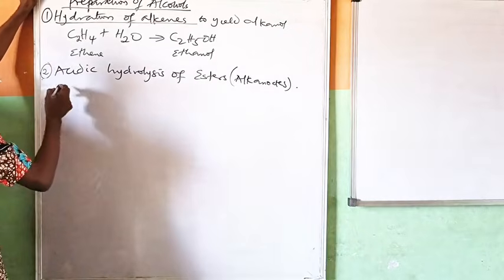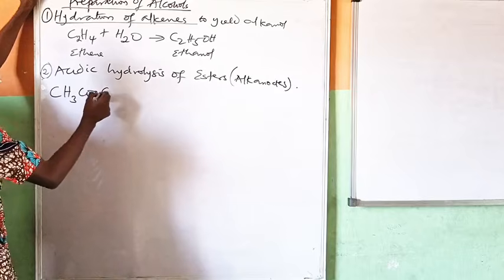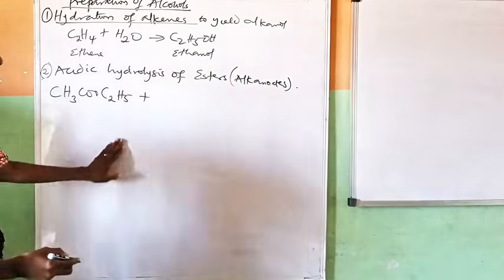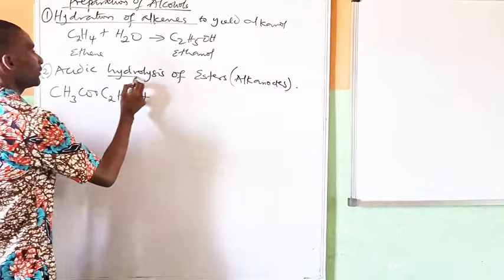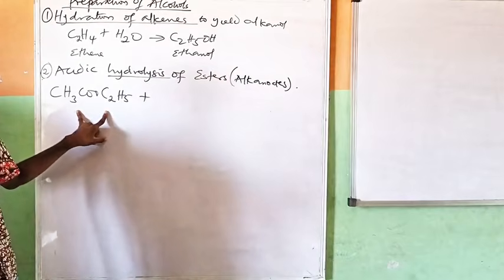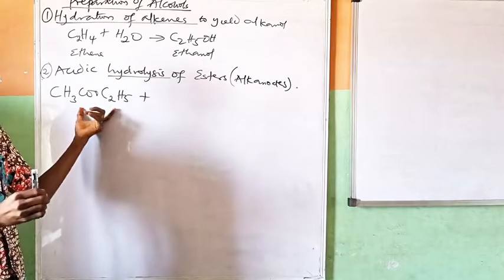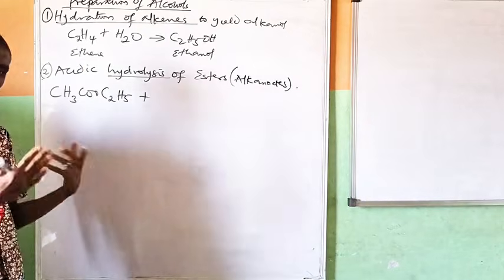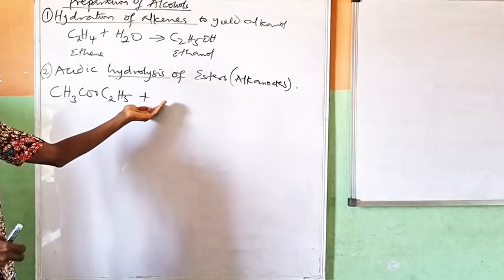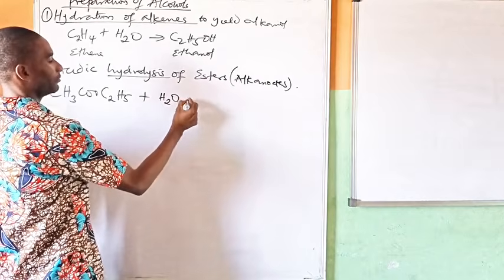All right, so let's do this. If I have my ester, CH3COOC2H5 plus, when we say hydrolysis, hydrolysis means you add something smaller, a smaller compound, to a bigger compound to break it down. So what you are adding to this compound might not be water, it could be an acid, it could be a base, it could be water. All right, so I'm going to add water here.